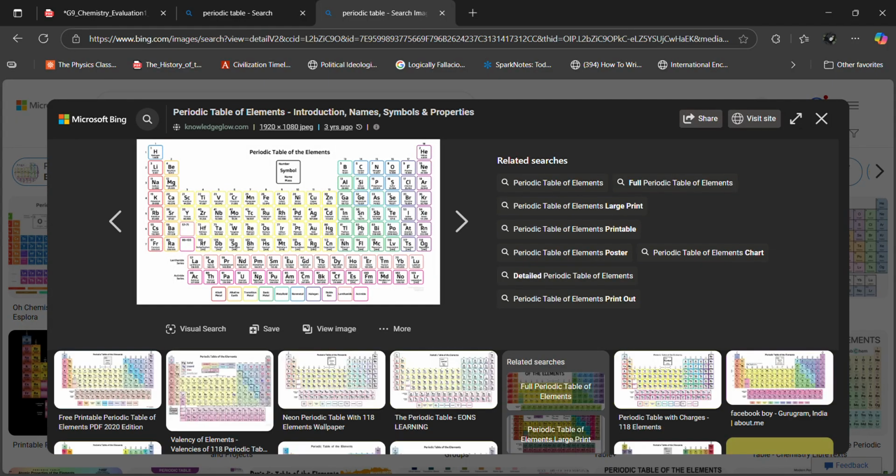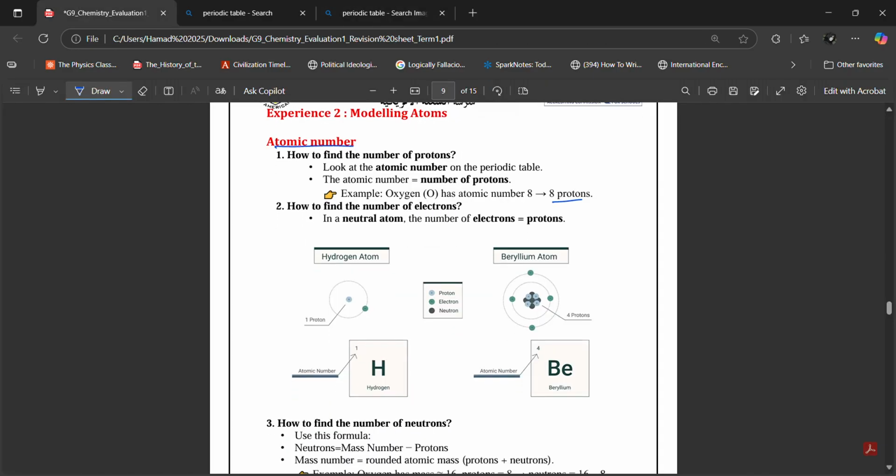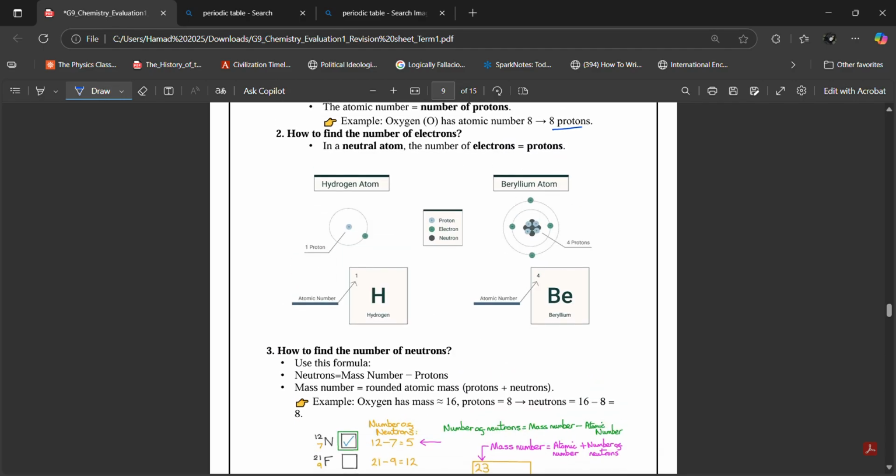Okay. Look at oxygen right here. This is oxygen, right? What number does it have on top? 8. 8 is the atomic number. That means that an atom of oxygen has 8 protons. How do we find the number of electrons? I told you, Ibrahim. In an atom, the number of protons equals the number of electrons. So if something has 8 protons, it's also going to have 8 electrons as well.